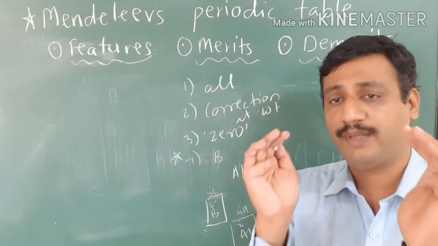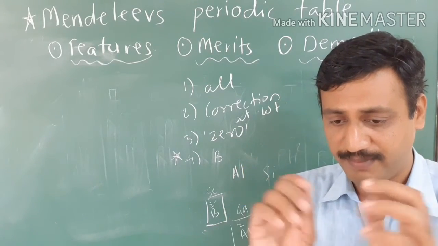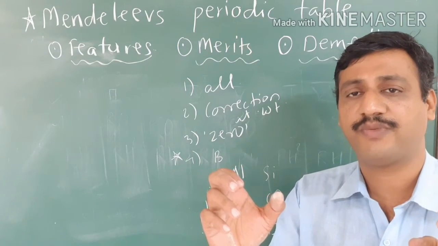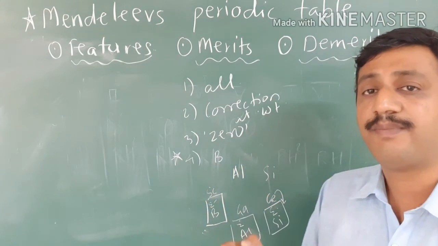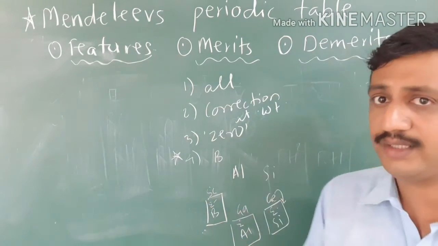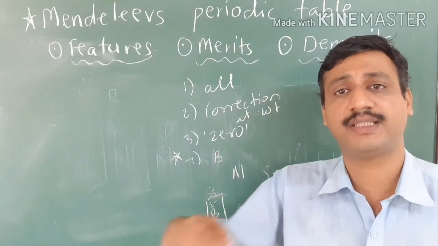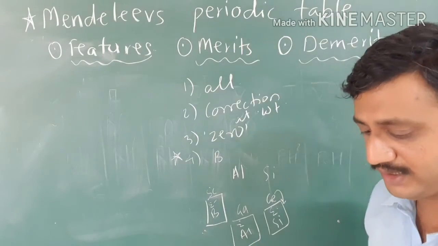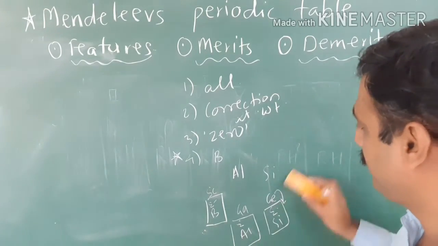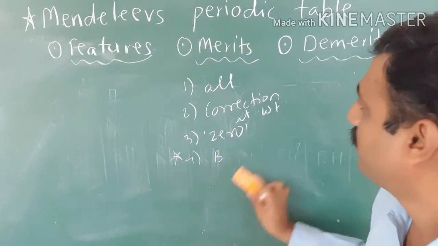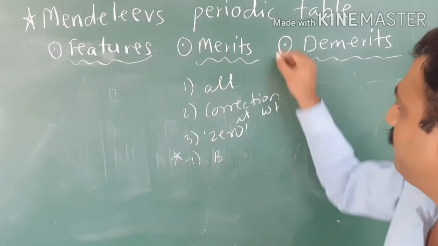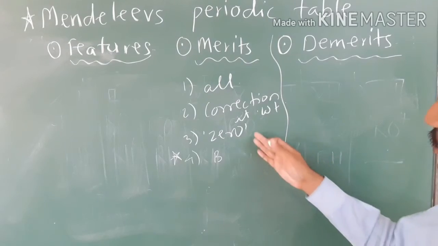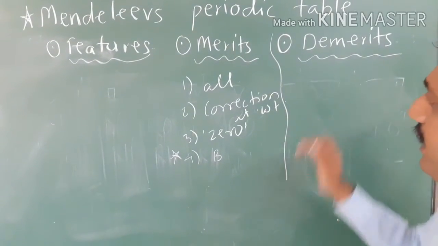See, Dobereiner considered a limited number of elements, he tried to classify. Newland considered a limited number of elements and he tried to classify it. But here Mendeleev considered 63 elements, but besides 63 he considered some undiscovered elements also. Okay, that's why it's one of the important features. Now, after Mendeleev's, these are the main features. Zero group I told. Okay, demerits we will look.